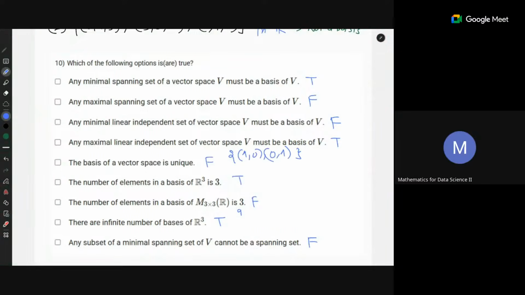Is that the only basis? No. You can take (2, 0), (0, 2) also. You can take (3, 0), (0, 3) also. All of them are bases. So there are infinitely many choices. Okay, I got it.